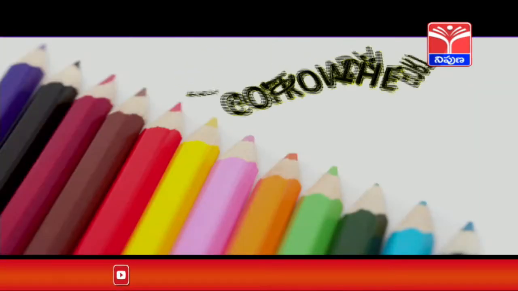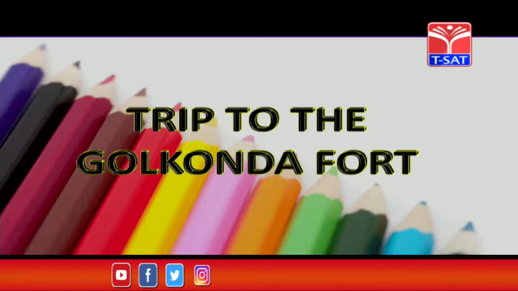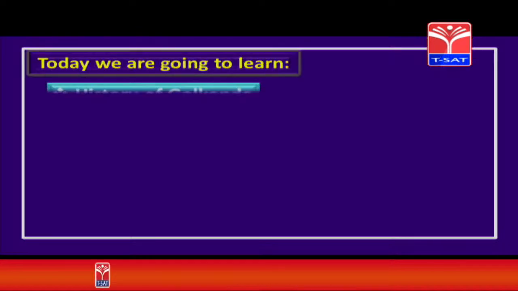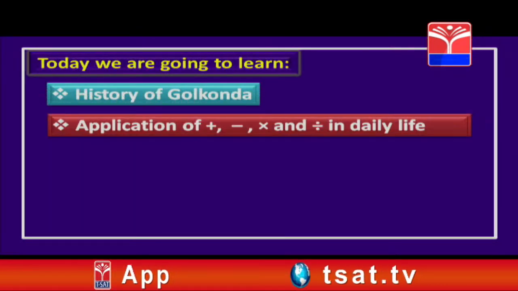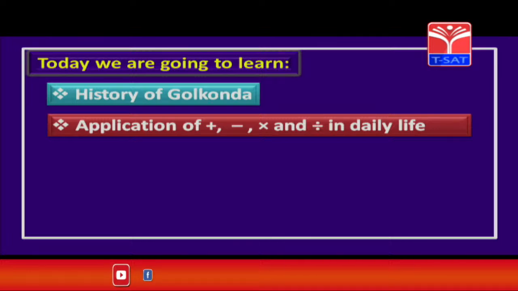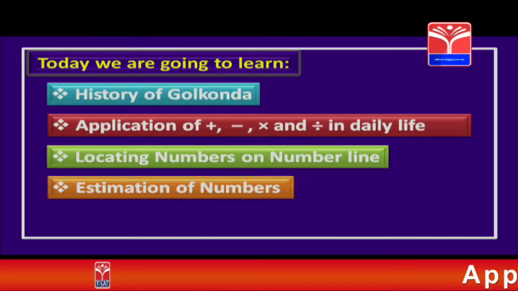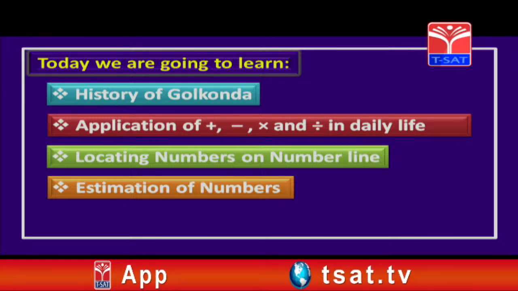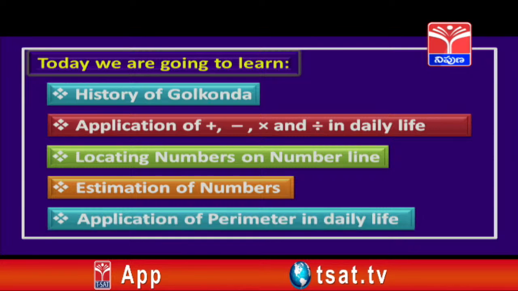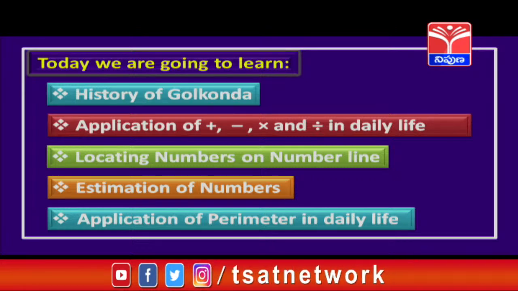So children, today we are going to learn about a trip to the Golconda fort, and in this chapter, you are going to learn the history of Golconda, then applications of addition, subtraction, multiplication and also division in daily life, and you will also learn locating numbers on the number line. Then you are going to learn about estimation of numbers, and finally we are going to learn about the applications of perimeter in our day-to-day life. So children, let us start our session now.